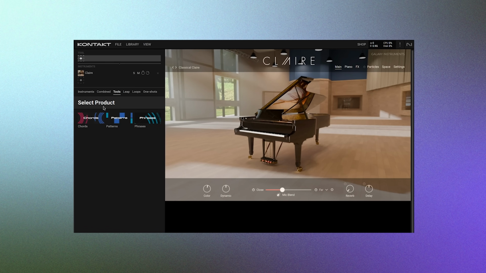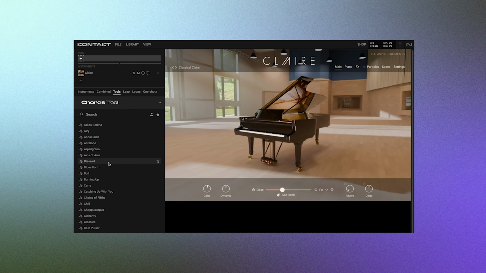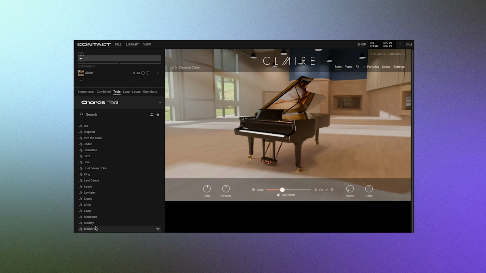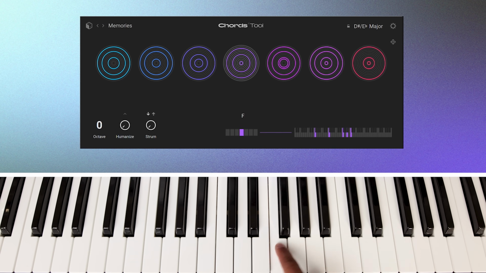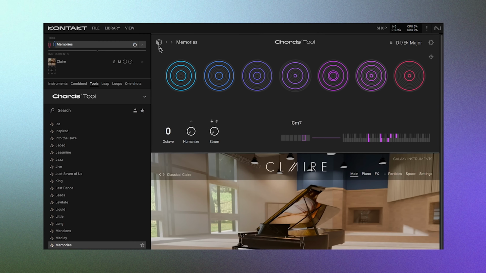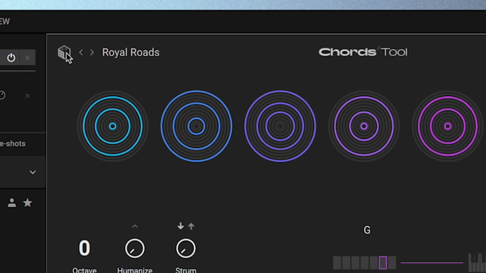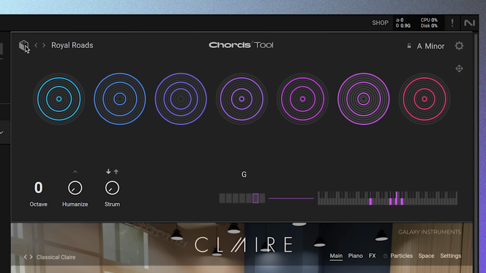The Chords tool inside Kontakt 8 has completely changed the way I find chord progressions. Inside Chords are dozens of chord presets. Select one and now chords are mapped across your MIDI keyboard. So already we're off to a great start. But let's add some randomness by clicking one of these dice. If you click the dice next to the preset name, you'll get another random preset.